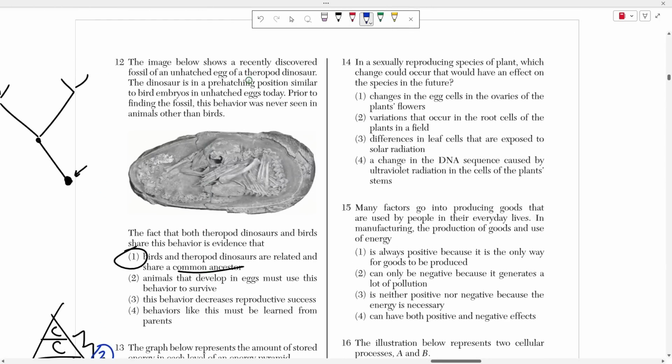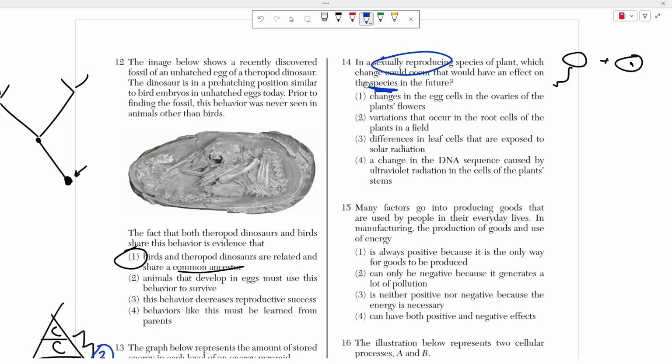Number 14 says, in a sexually reproducing species of a plant, which change could occur that would have an effect on the species in the future? So for sexually reproducing species, the only way that we can change the species in the future is through our offspring, okay? We pass on our genes from generation to generation through our offspring. And if we're sexually reproducing, well, how do we make offspring? Well, what has to happen is you have to have a sperm unite with an egg to make a fertilized cell, right?